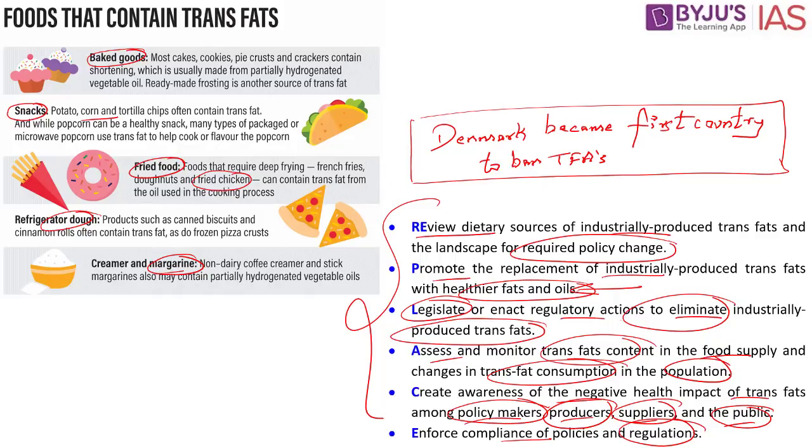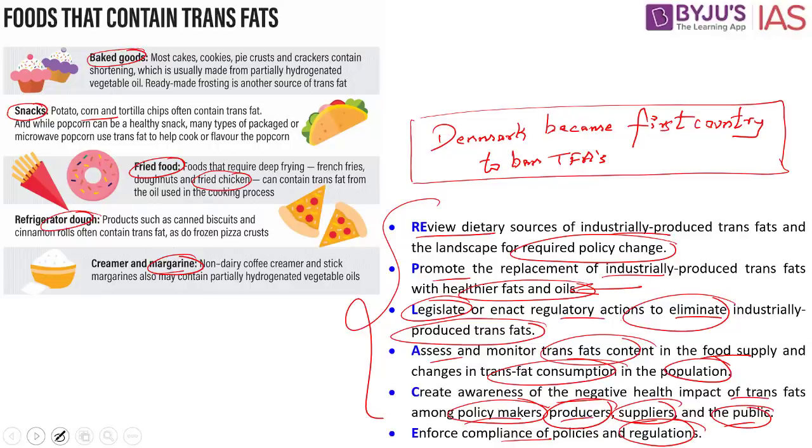Regular training of officers should be taken up by the state governments. Upgradation of the food labs to test whether this particular product or the food item is correct or not, meeting the benchmark standards, will have to be tested. So what we require going forward is all these important steps and measures being taken will have to be implemented, says this article. It is this that we have to understand in reference to this article.